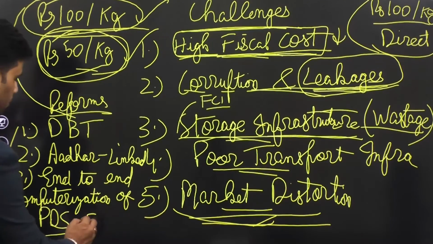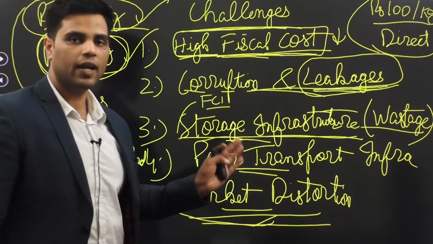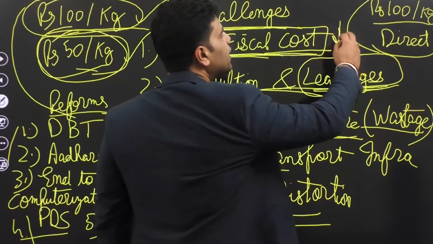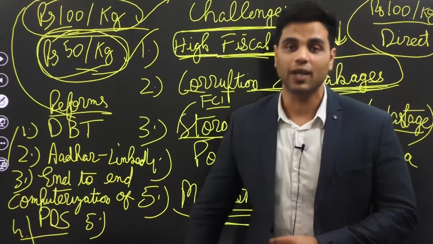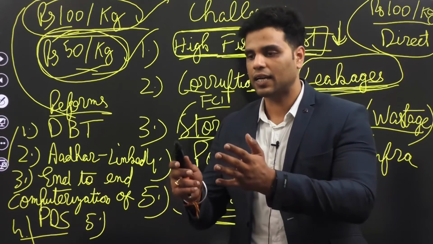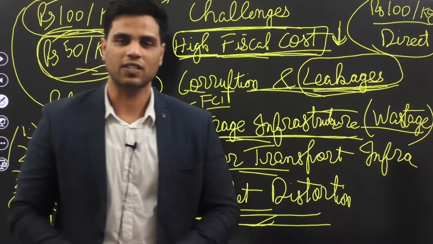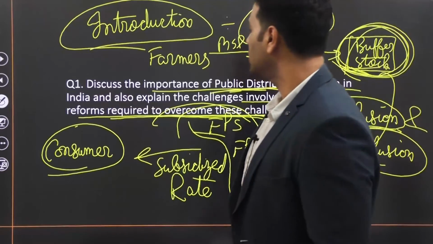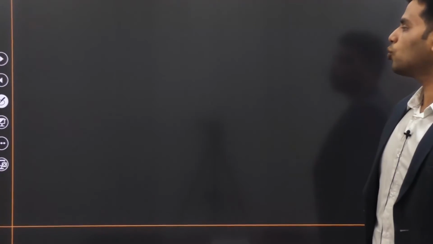So that will be point number 5, spending or improving infrastructure. Right? If all these things happen, then fiscal cost would automatically come down, and the burden that the government is bearing for providing food security would come down. And that leftover money can be used for other things to help the citizens of this country. Make sense? All right. So I hope I have covered each and every aspect that was asked in this question. All right. Now let's move on to question number 2.